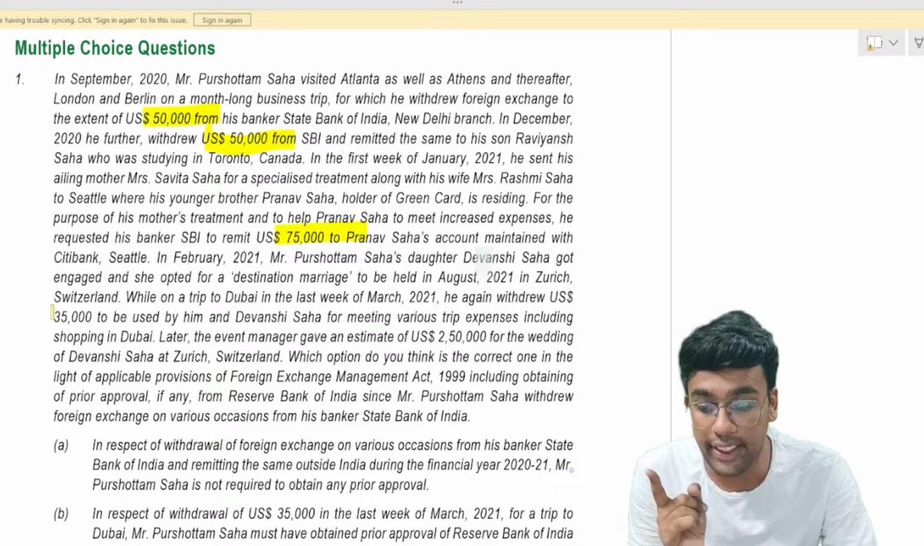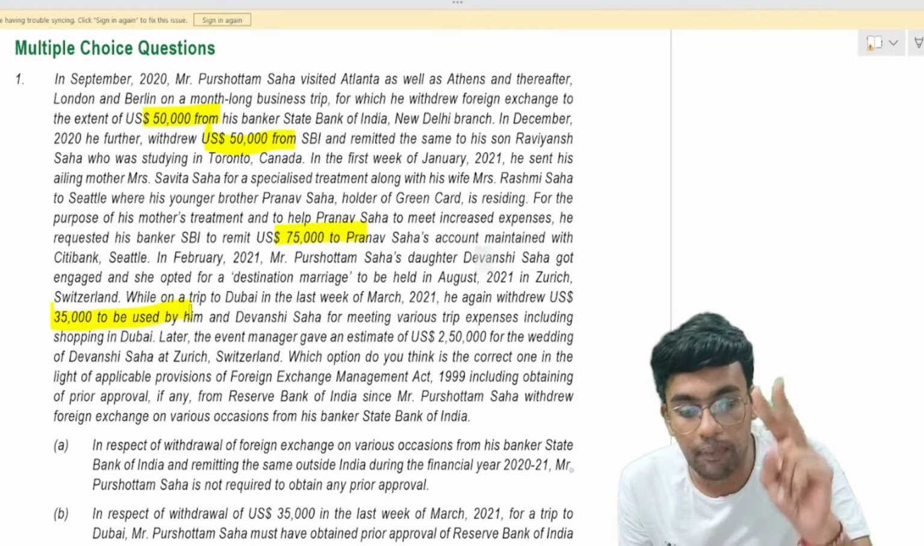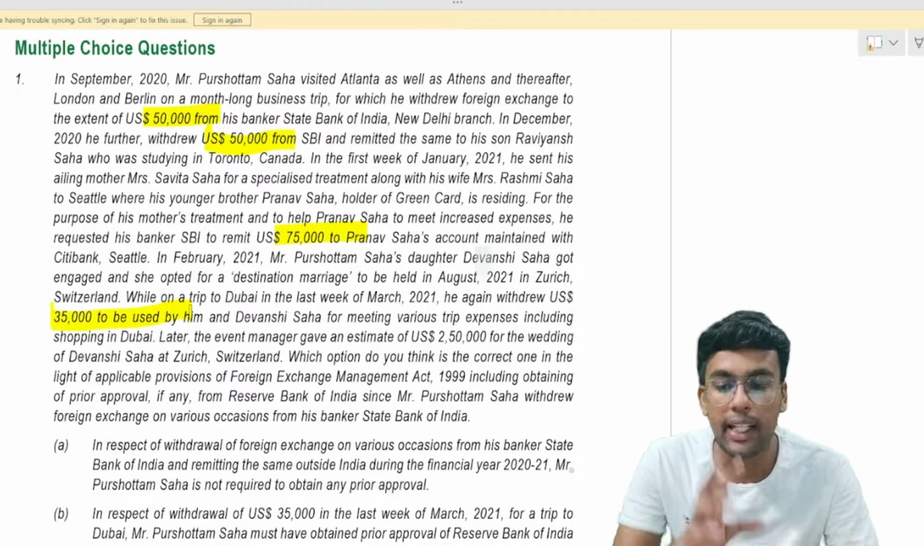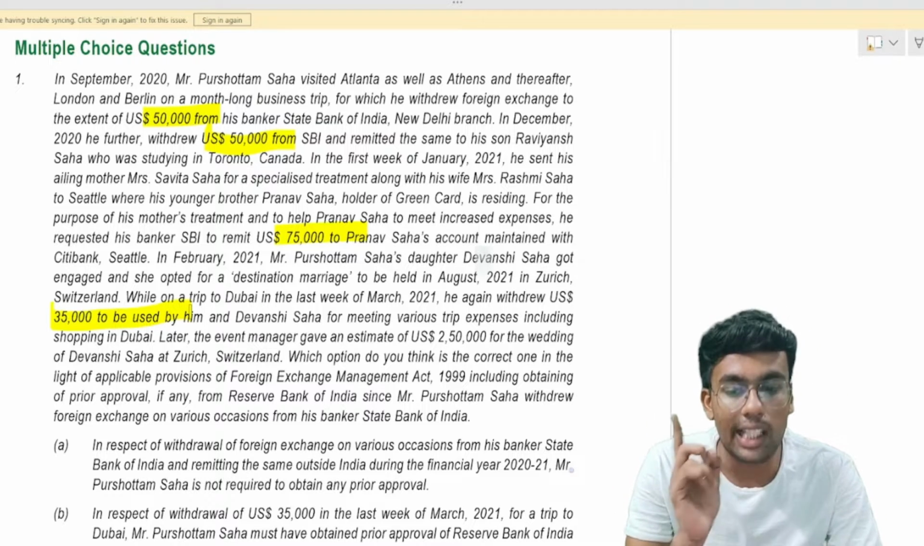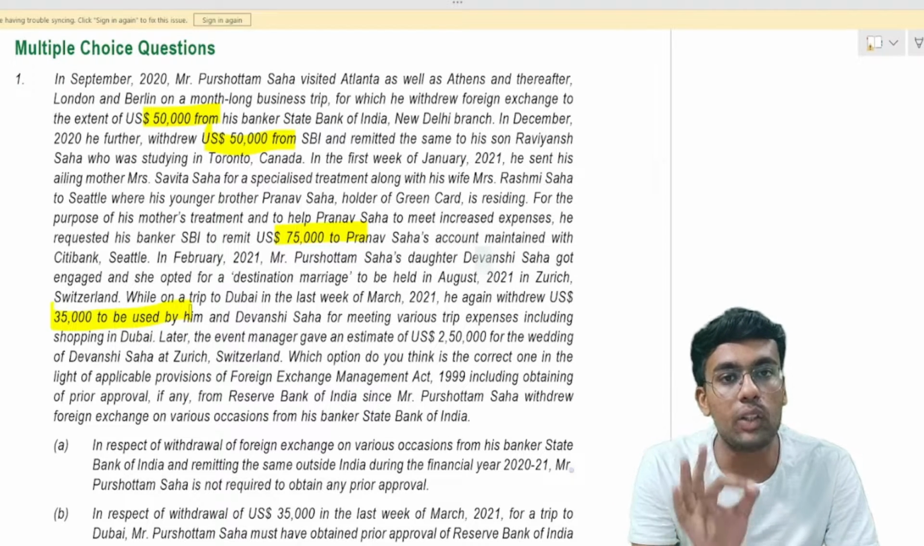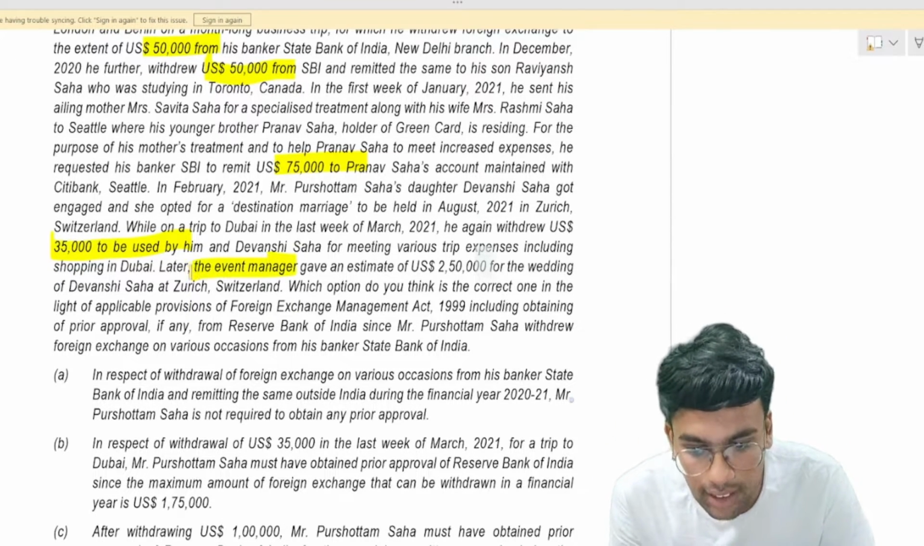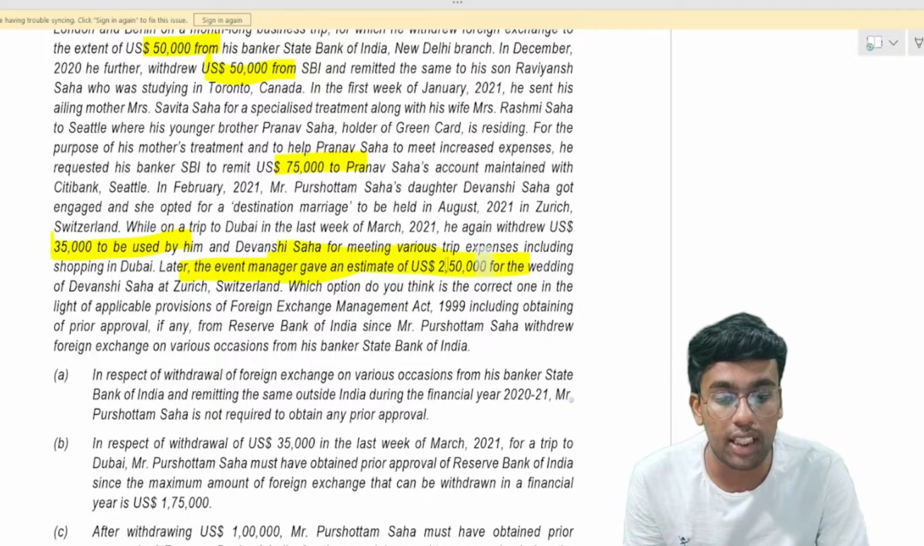Apart from that, $35,000 are to be utilized for the purpose of the trip as well as the shopping purpose in Dubai. So total amounts to $2,10,000. 50,000, 50,000, 1 lakh plus 75,000, 1,75,000 plus $35,000. Total amounts to $2,10,000.